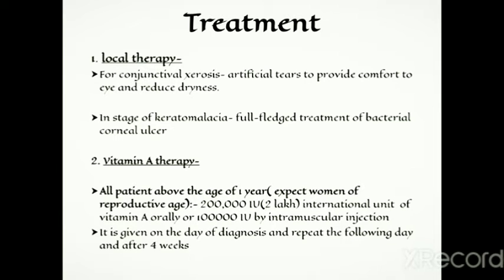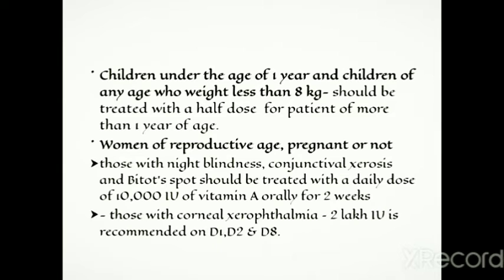And after this, vitamin A therapy. All patients above the age of 1 year require 2 lakh international units of vitamin A orally, or 1 lakh international units by intramuscular injection. It is given on the day of diagnosis and repeated the following day and after 4 weeks. Children under the age of 1 year and children of any age who weigh less than 8 kg should be treated with a half dose of that for patients of more than 1 year of age.